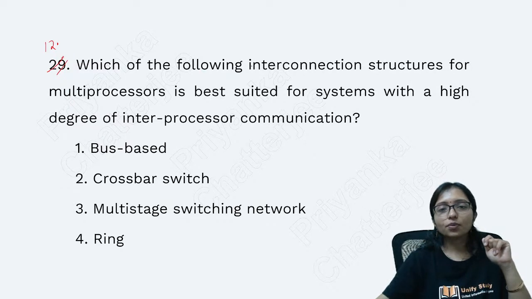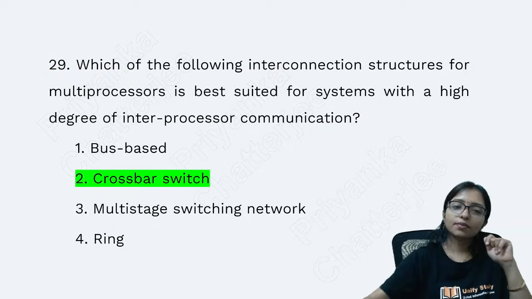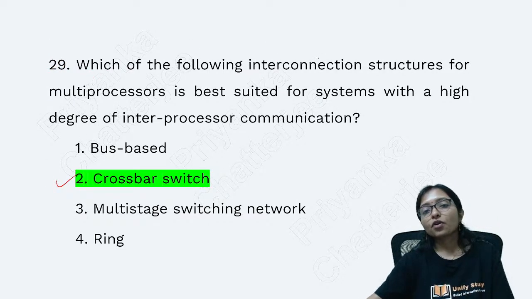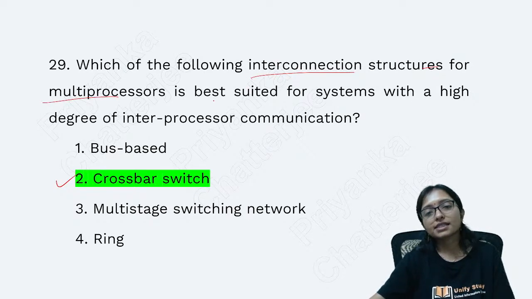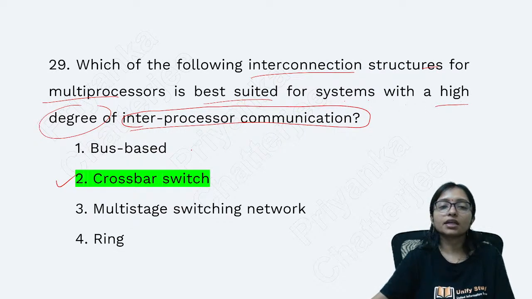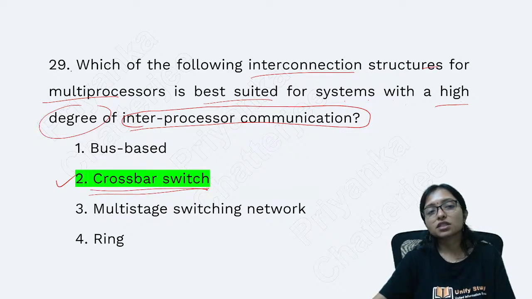Which of the following interconnection structure for multiprocessor is the best suited for the systems with the high degree of inter-process communication? Question number 12, the answer is option 2 definitely. High degree of inter-process communication is happening in cross-bar switching. In cross-bar switch, this is happening.